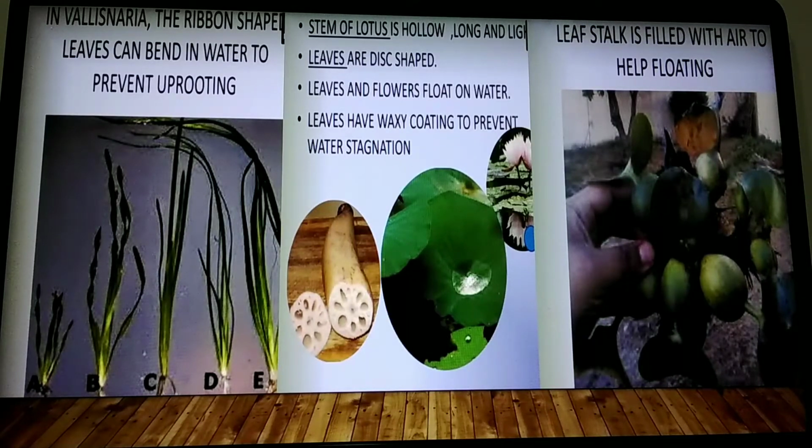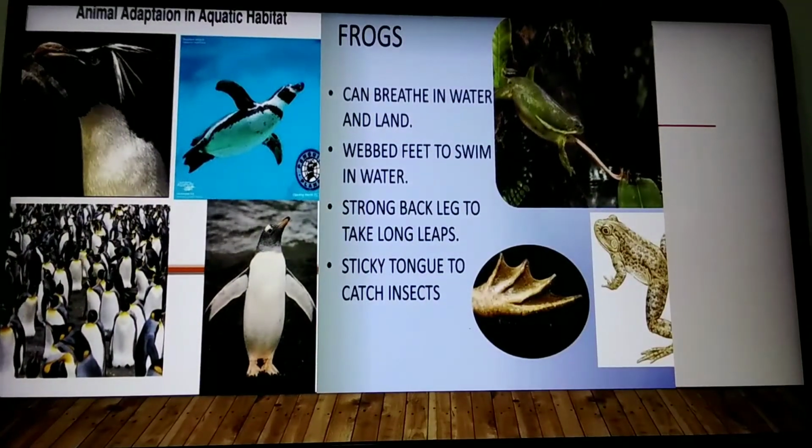Even in the next slide, water hyacinth will have some air-filled leaf-like structures down the leaf. Those also help in floating. That is water hyacinth, usually found in ponds, streams and lakes. Then animal adaptations in aquatic region.